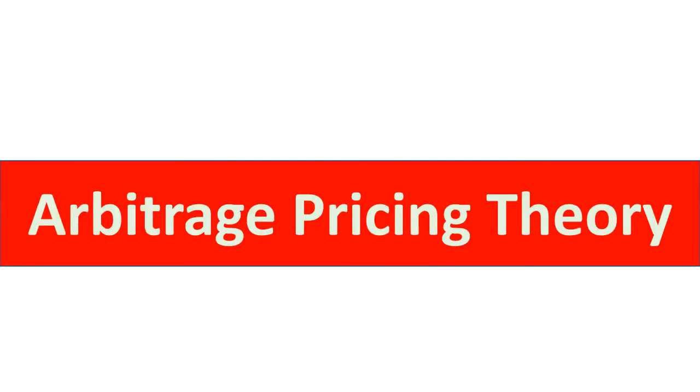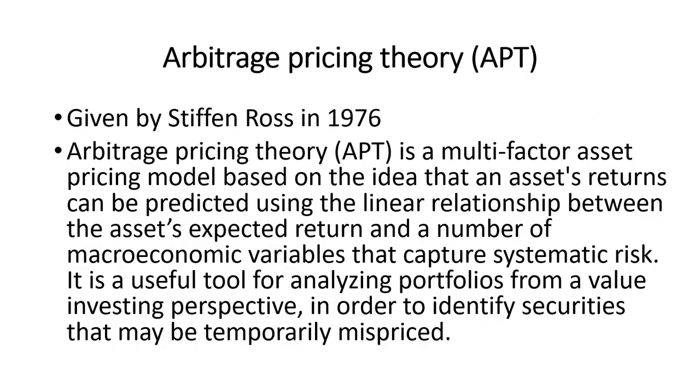Then we discuss the arbitrage pricing theory. Here our CAPM model has ended. Now we are beginning with the arbitrage pricing theory. Arbitrage pricing theory was given by Stephen Ross in 1976. Arbitrage pricing theory is a multiple factor asset pricing model. In CAPM only one factor was there, that is beta.